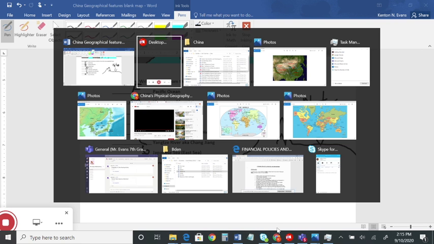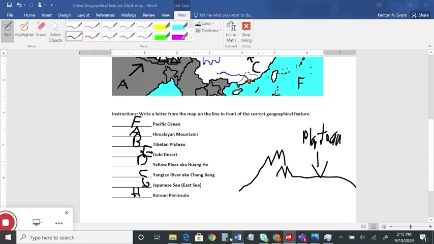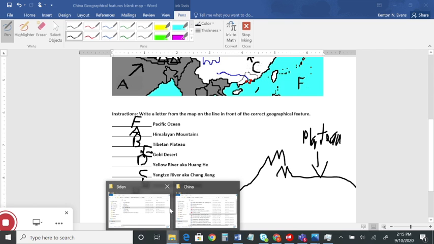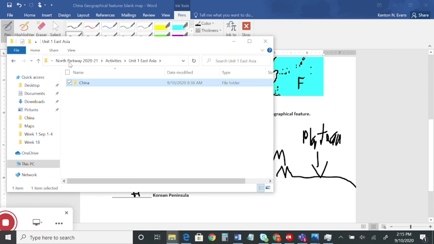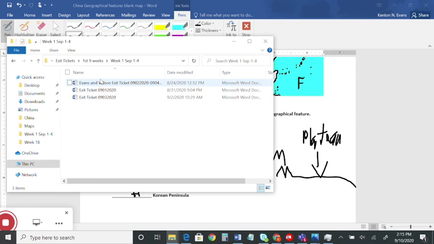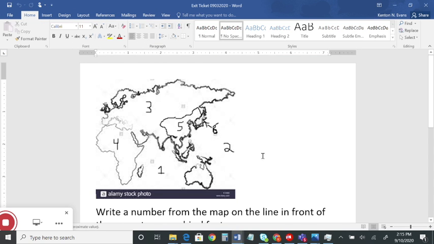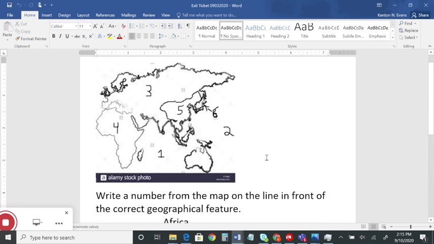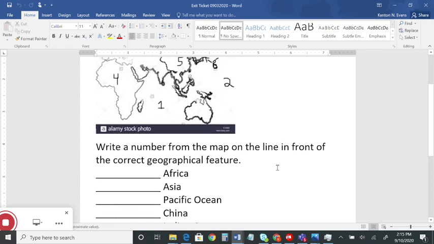All right, now, the last thing that you need to do is fill out our exit ticket. Okay, so just based on our knowledge from today. Your exit ticket here, I'll show you what it looks like just to make sure you're on the right one for today. Right here. So you need to identify these features on this map here.